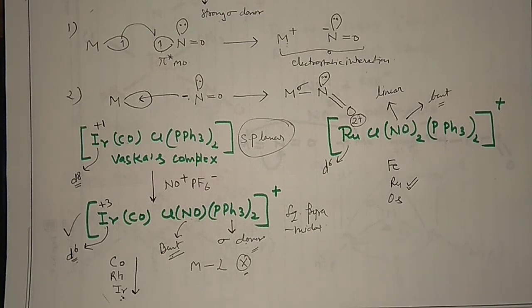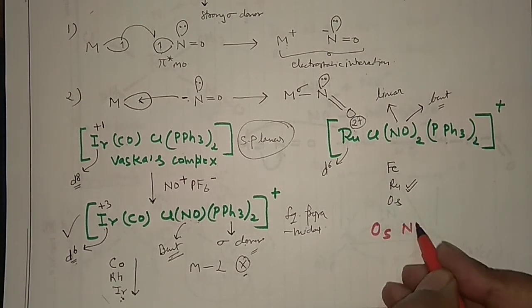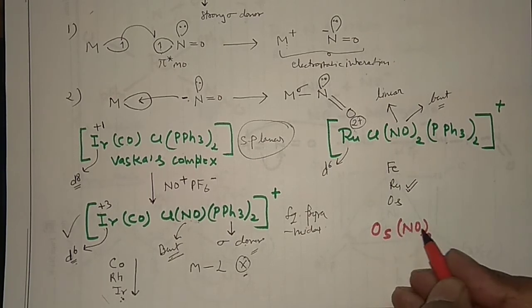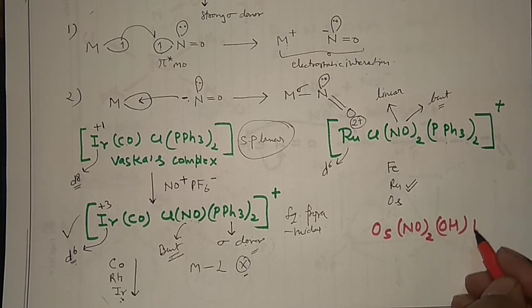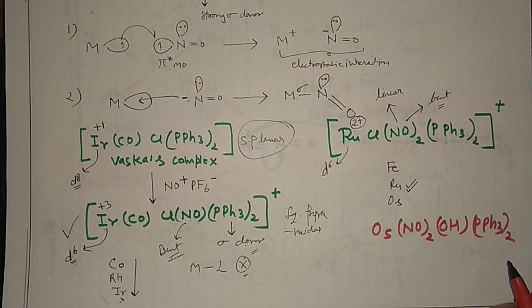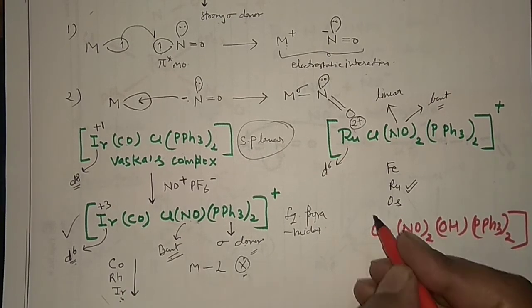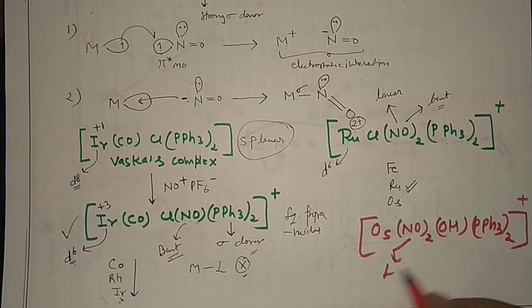You may have other complexes, like one more important example, Os(NO)2(OH)(PPh3)2, with a positive charge, which you can write this way. One NO is linear, one NO is bent.